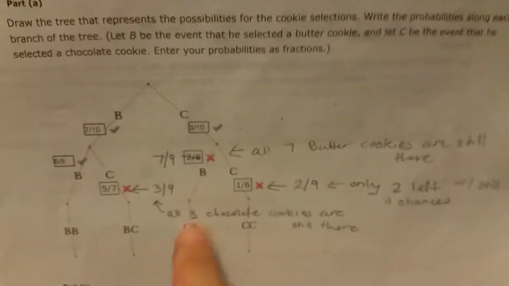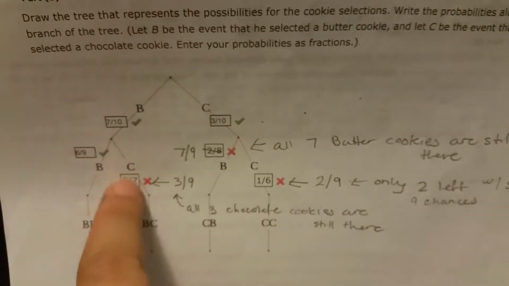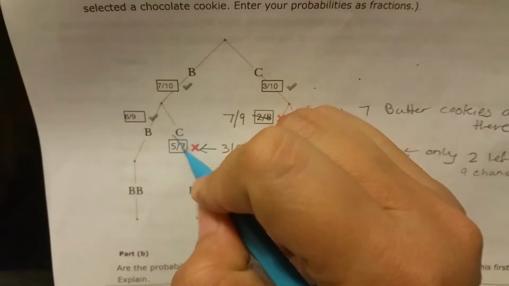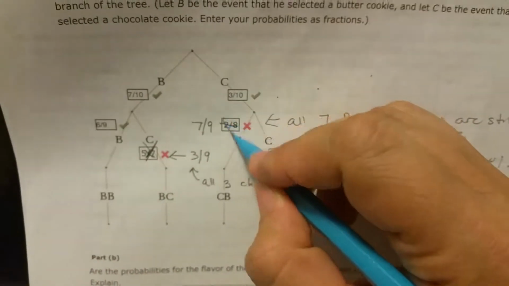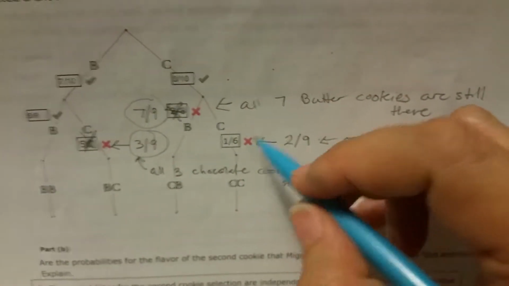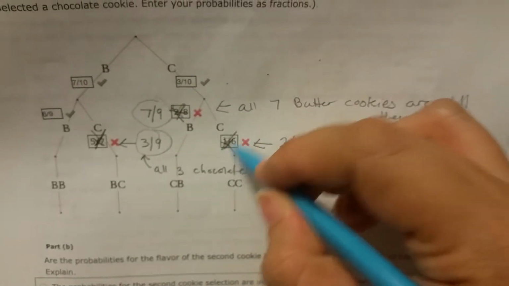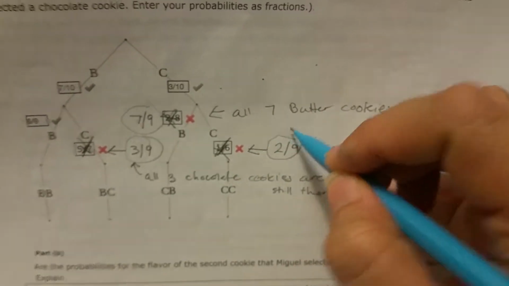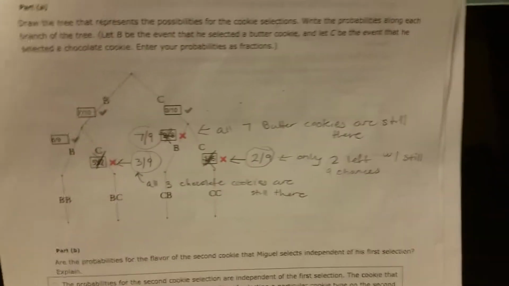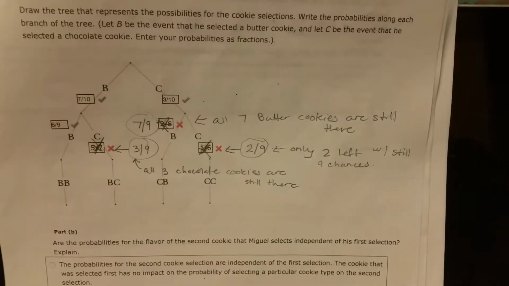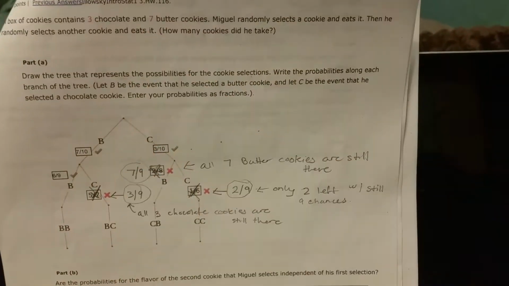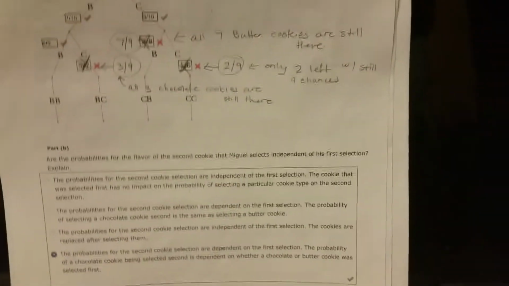Again, don't look at what I have. If I crossed it out, or maybe some I didn't cross out. Cross that one out. Cross that one out. This is what this is. Cross this one out. That's what it would be for me. It might be different for you, but basically you get the idea, depending on what your numbers up here say. Mine says 3 chocolate and 7 butter. Yours is probably going to be different.